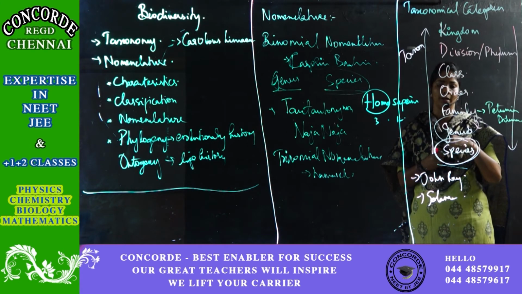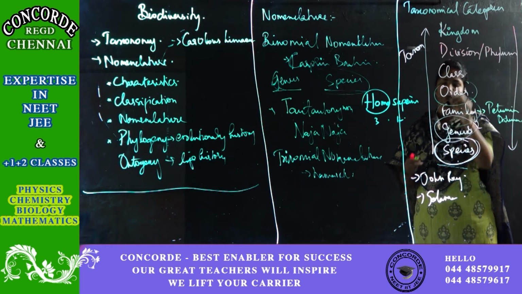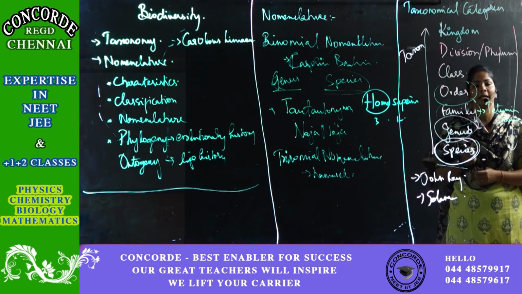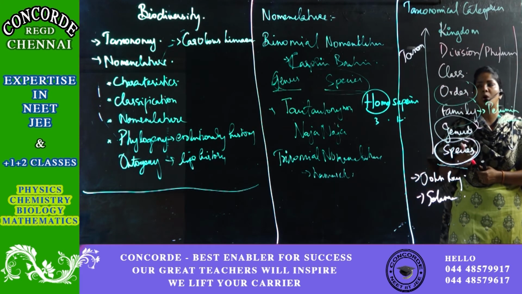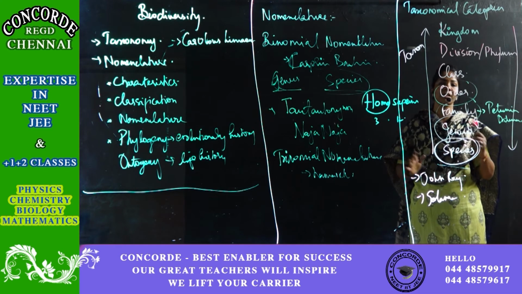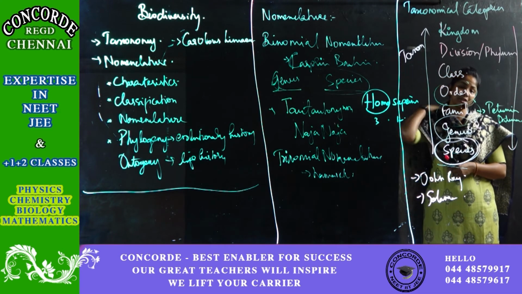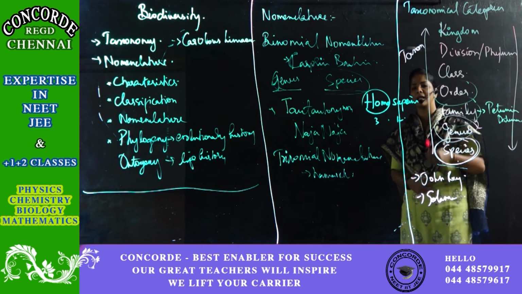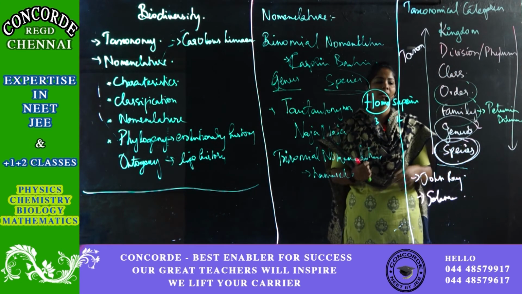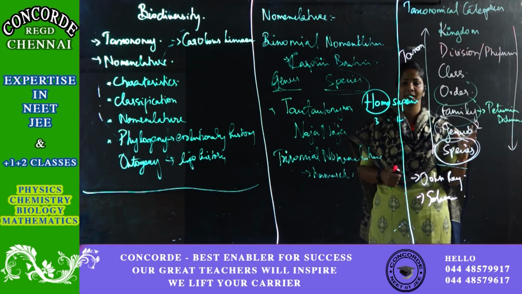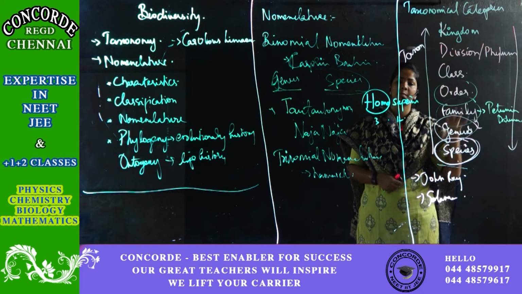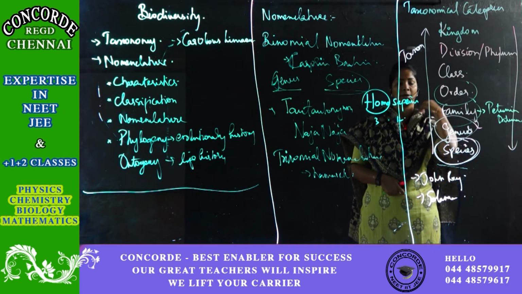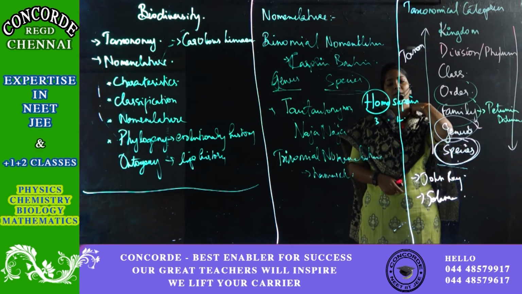If you see order, again compared to family, they'll have fewer characteristics. Order is mainly to differentiate some of the distinguishing features. For example, the organisms belonging to the same family will have some common characteristics, but in order it is not there.